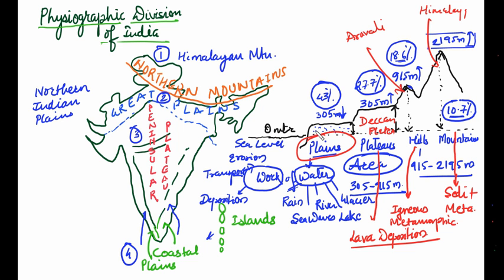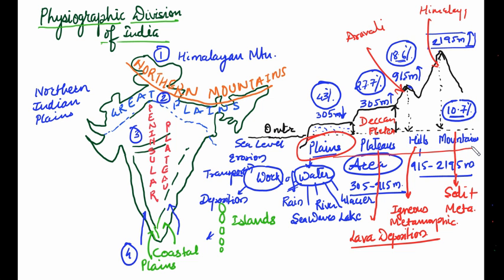If a question comes asking for ascending order of elevation, increasing order: plains, plateaus, hills, mountains. If it is according to percentage, then maximum percentage is plain, then plateau, then hills, and the last one is the Himalaya mountains. So in this way you can prepare the question, and anything can come.